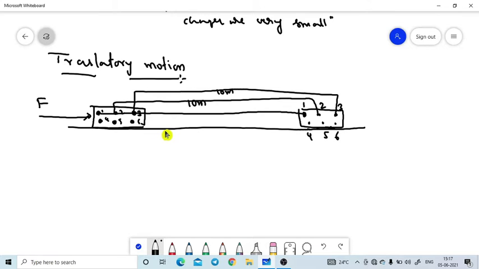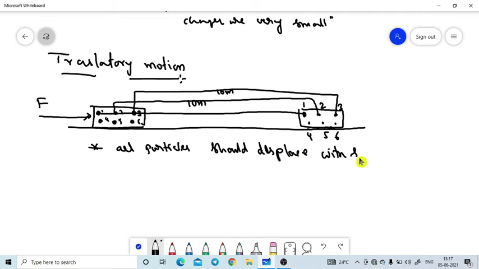So what I want to point out is that in a certain type of displacement, a certain type of motion, all the particles present in the body are displaced by the same distance. That is the first point: all particles should displace with the same distance.